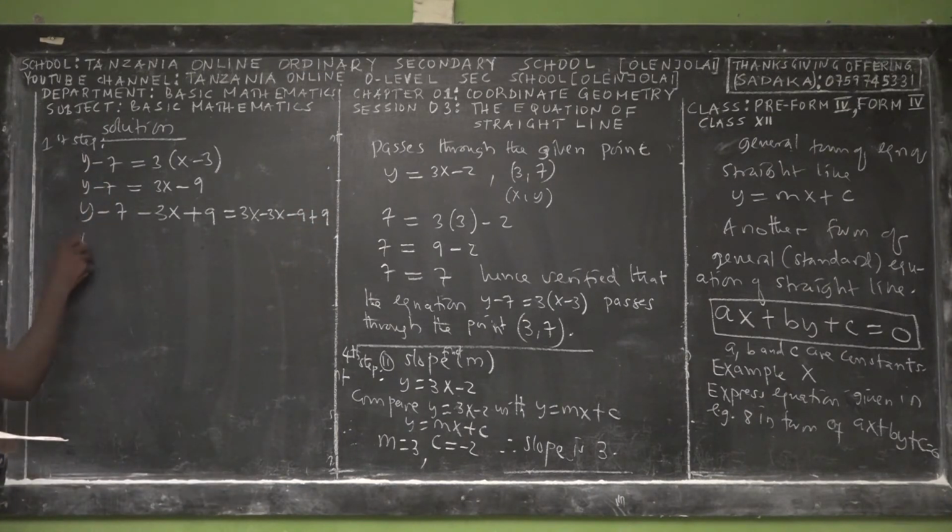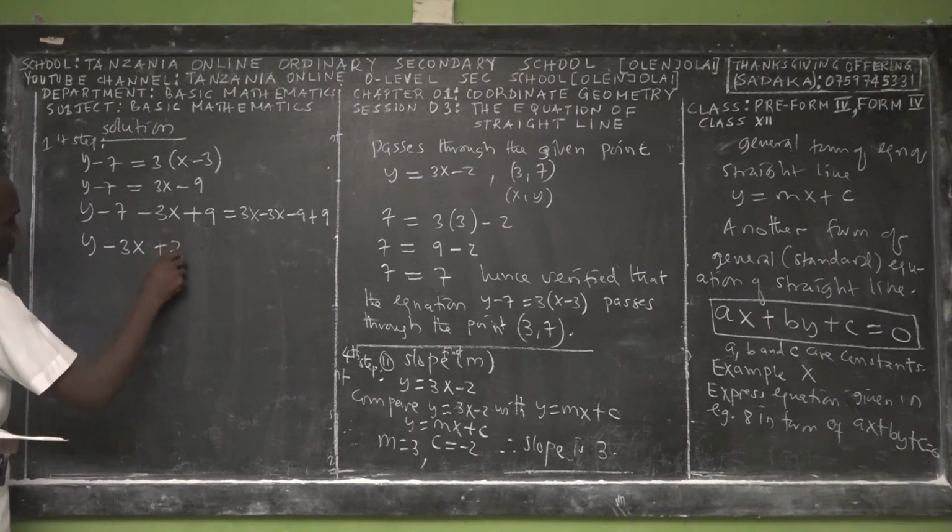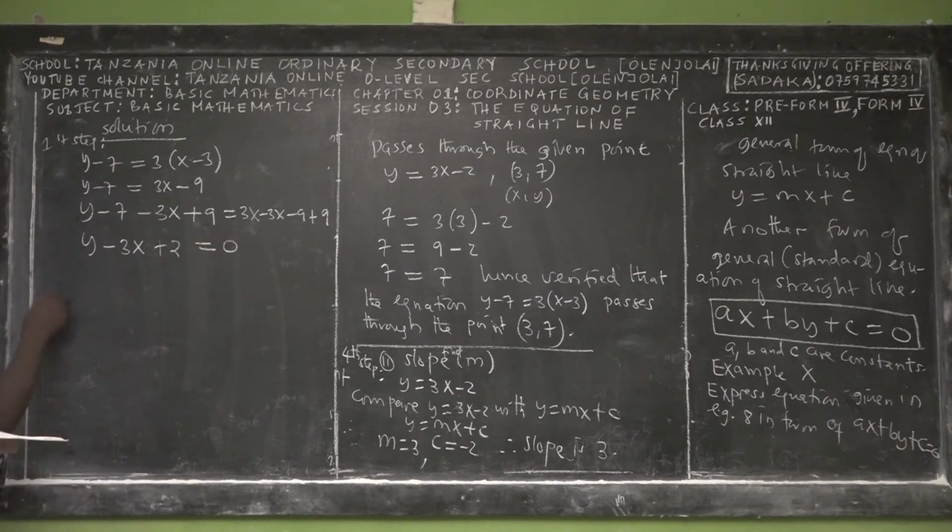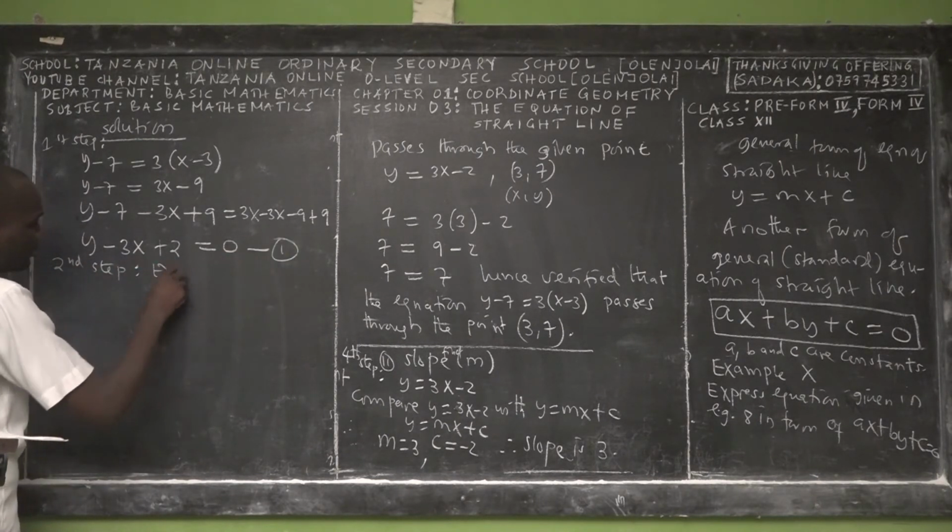So ladies and gentlemen, here we have y minus 3x, and then negative 7 plus 9 is 2, right? So this is equal to 0. So this is question 1.